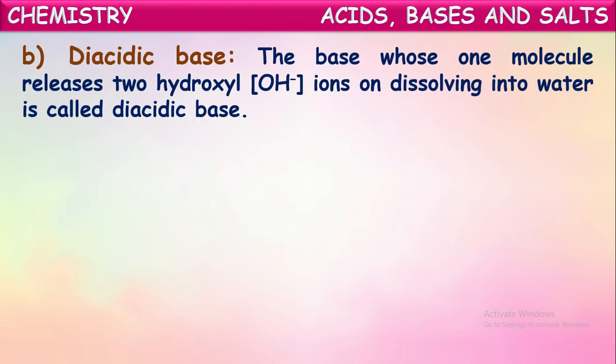Next, diacidic base. Di represents 2. The bases which furnish two hydroxyl ions from each molecule on complete dissociation in water are called diacidic bases.